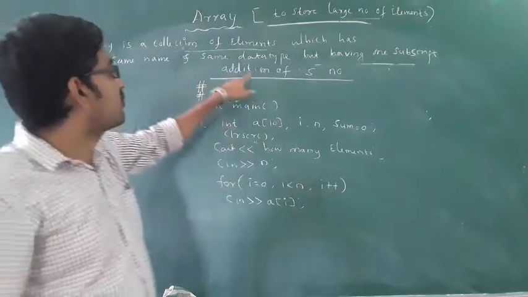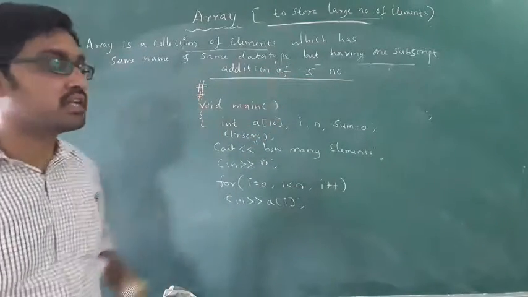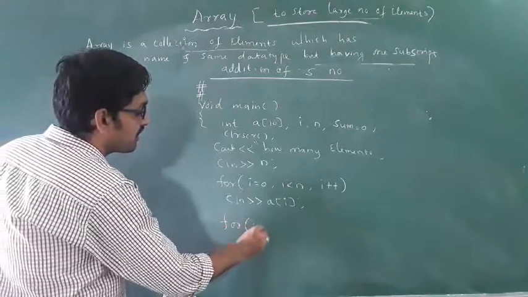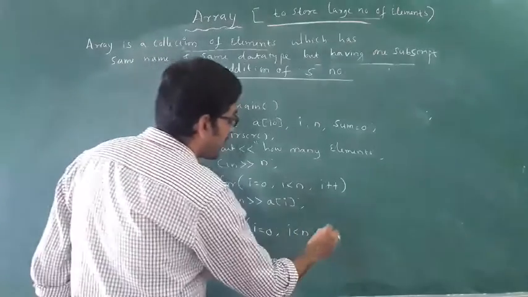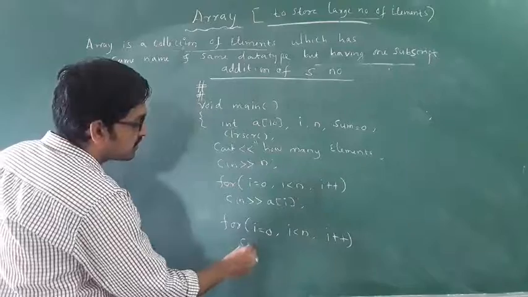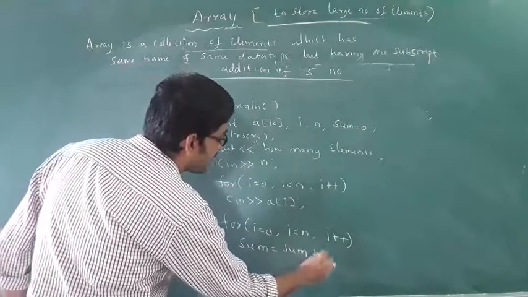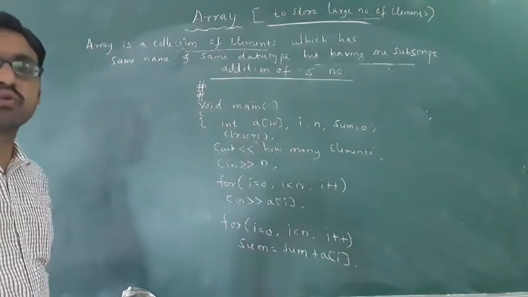Now do the operation, sum, addition of 5 numbers. To add 5 numbers, what do we have to do? Take for i equal to 0, i less than n, i plus plus. Then what is the formula? Sum equal to sum plus A of i. This is the formula you have to remember.